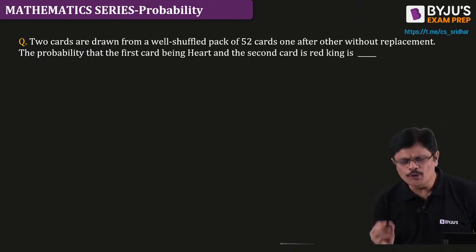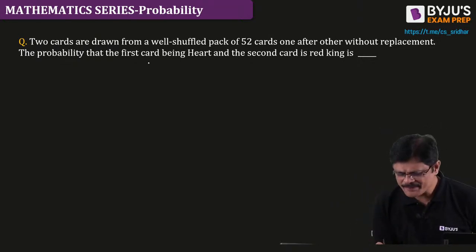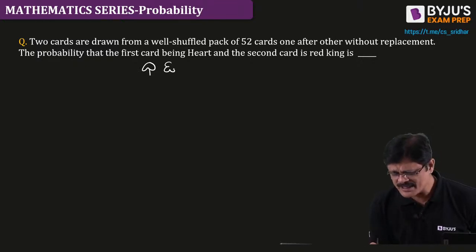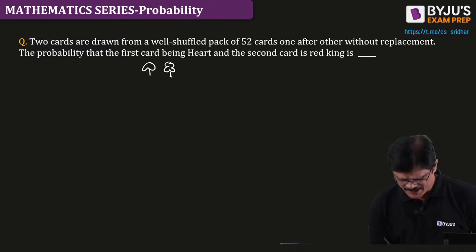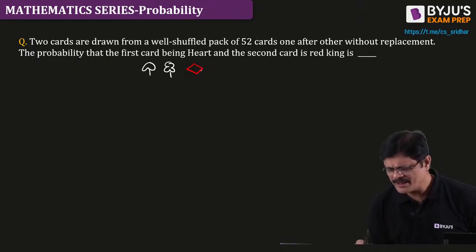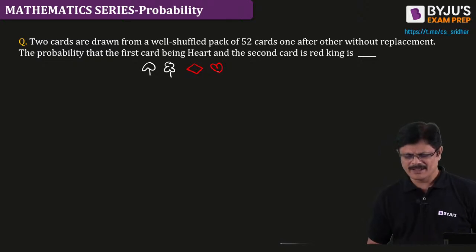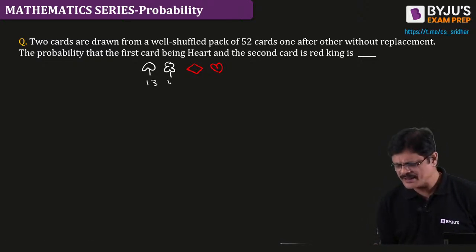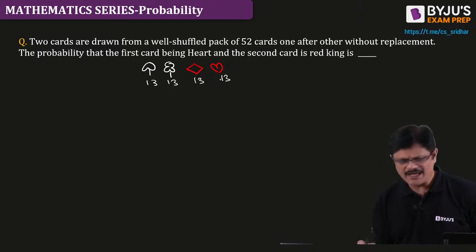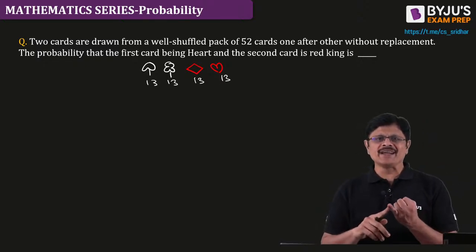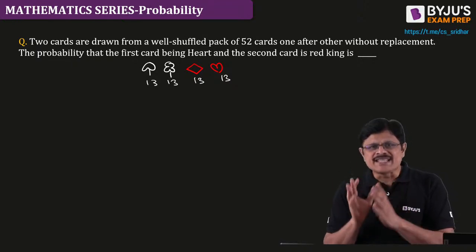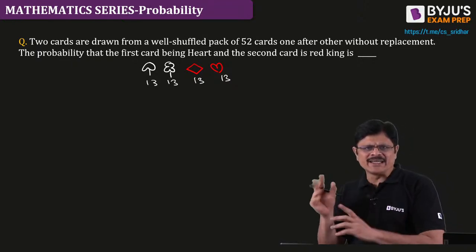Now let me tell you, hope you all know about cards, right? This is spade, 13 cards are there. This is club, 13 cards are there. Then we have diamond and heart, each 13 in number. In each suit we have ace, numbers 2 to 10, jack, queen and king.